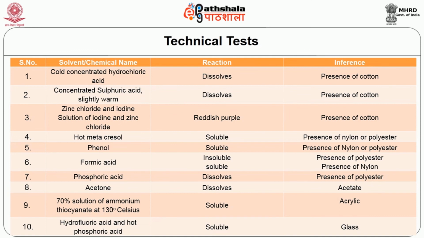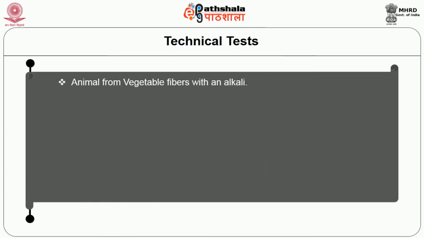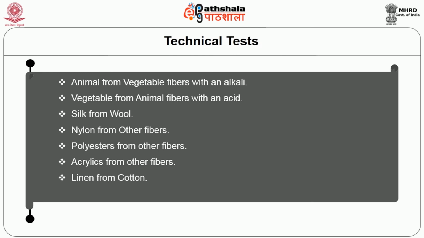You may see in the table a particular group of fibers, like distinguishing animal from vegetable fibers with an alkali, distinguishing vegetable fibers from animal fibers with an acid, distinguishing silk from wool, distinguishing nylon from other fibers, distinguishing polyester from other fibers, distinguishing acrylics from other fibers, and also distinguishing linen from cotton through staining chemicals, and distinguishing glass fibers from other fibers.